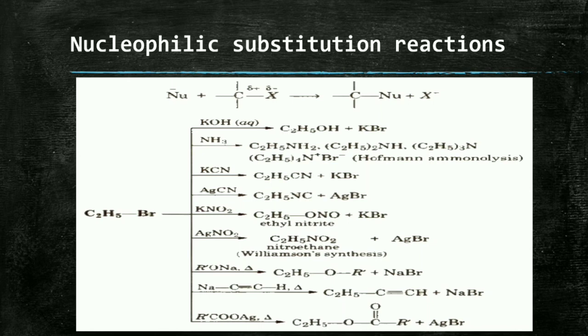The silver salt of carboxylic acid reacts with ethyl bromide. You get an ester plus AgBr. And these are all about the nucleophilic substitution reactions. Here you have to remember that instead of halogen, the nucleophile will come.